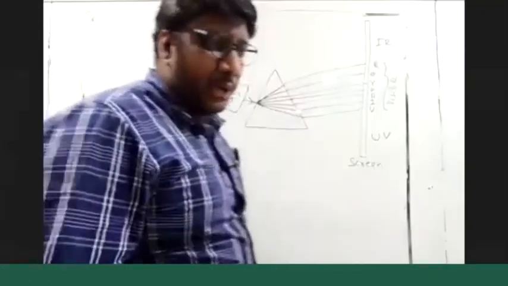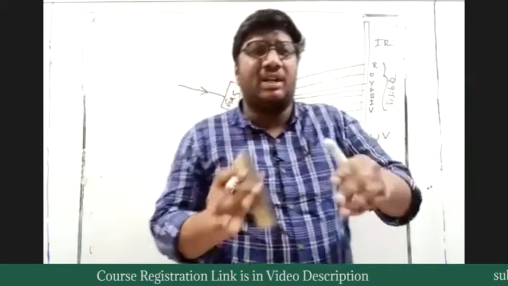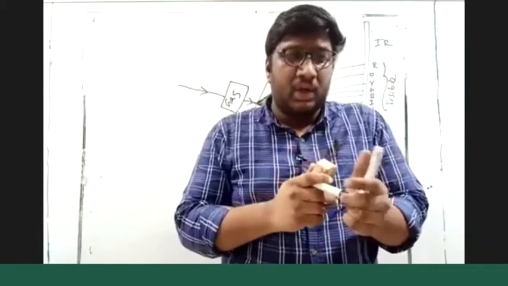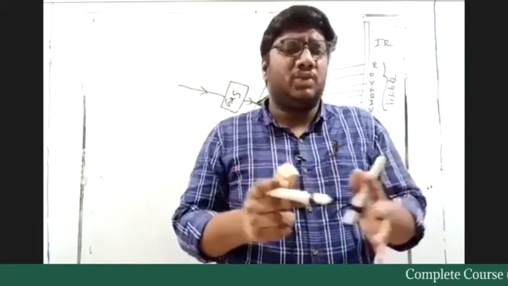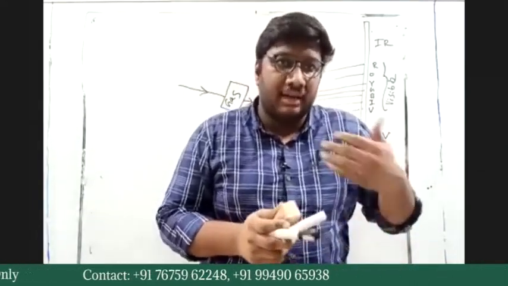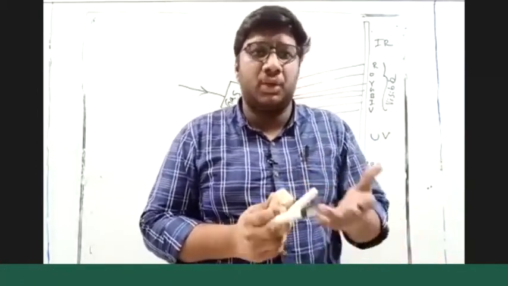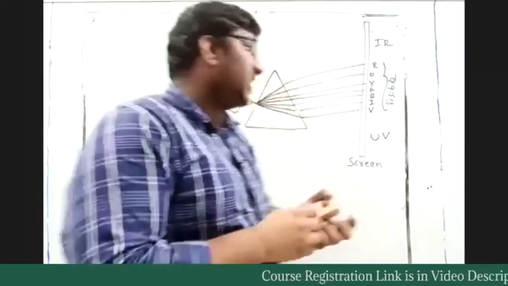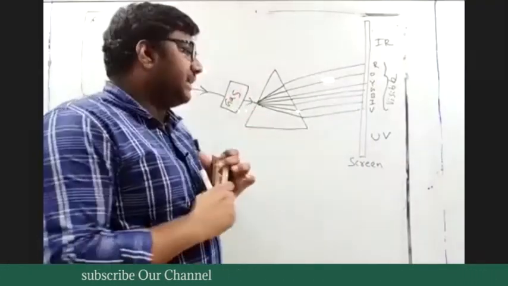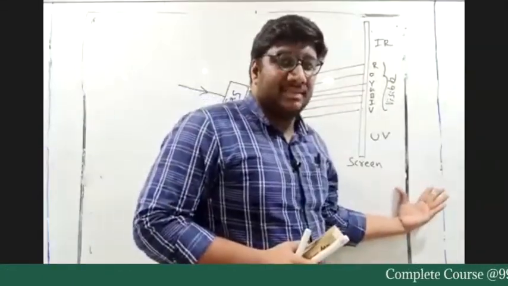The only change we are making is that the white light is not directly incident on one side of the prism. Before that, we are placing some gas. We may know what type of gas it is, or we may not know. If I specify that it is oxygen or hydrogen or nitrogen, then you will know. If not, you don't know what type of gas it is. We don't know initially. But what we observe is that the only change we made is we introduced one gas, passed the white light, and saw all the colors.